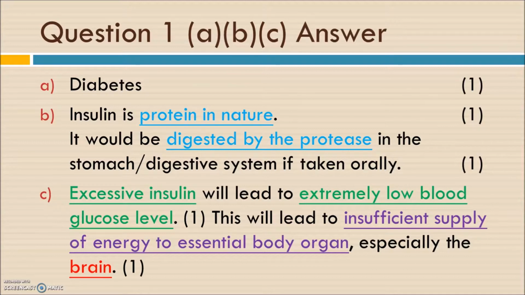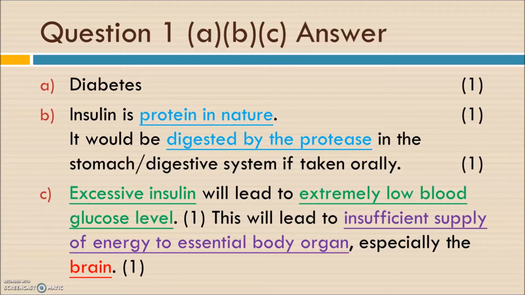Okay, and also for part C, why do we need to control the dose of the insulin injection? Because excessive insulin over-injection will lead to extremely low blood glucose level. Okay, so it's just the first part. But why is it fatal, or why will it kill the little girl?